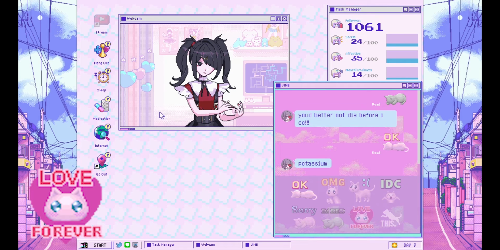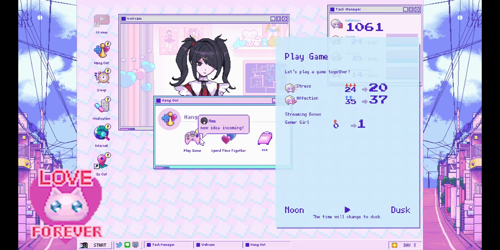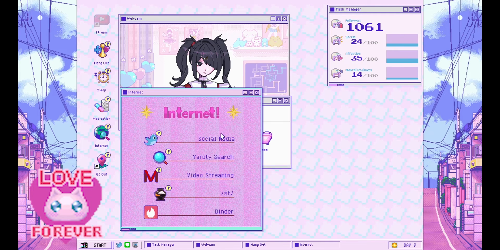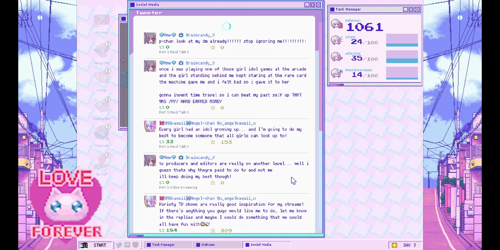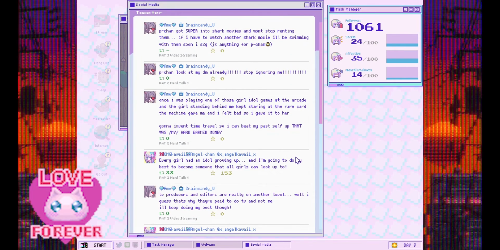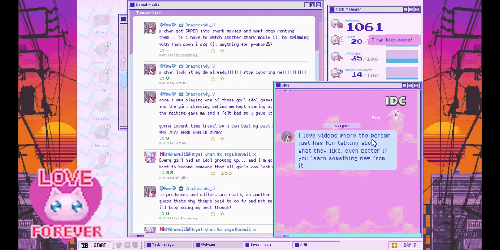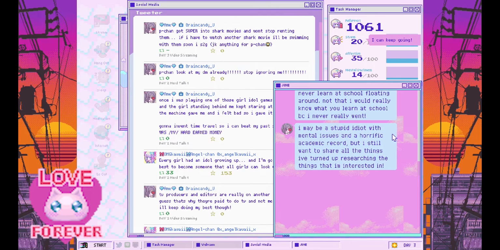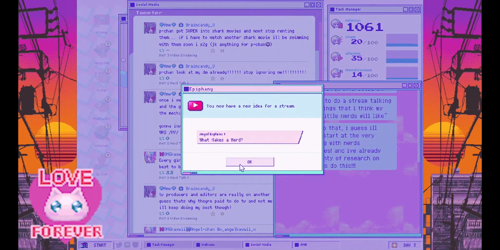What we are given is an early version of the Windows aesthetic. Basically, the OS or desktop interface is the UI of the game. It bears striking resemblance to Windows 2000 or Windows XP, and this can be quite the throwback for anybody used to the internet during the early 2000s. Many of the same affordances that can be found on a regular computer also show up on this interface because you can drag around windows with the bar on the top, you can close things with the X bar, you can expand them to be full screen by clicking on the big square in the top corner, and you can minimize tabs that are too annoying to you.